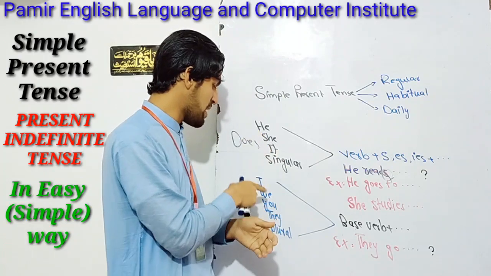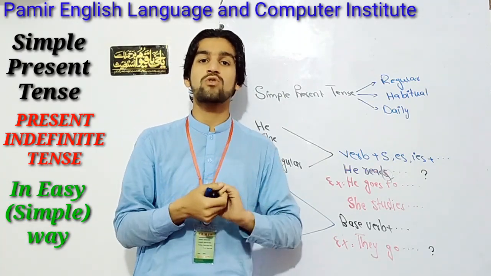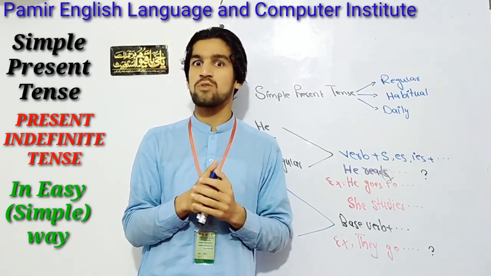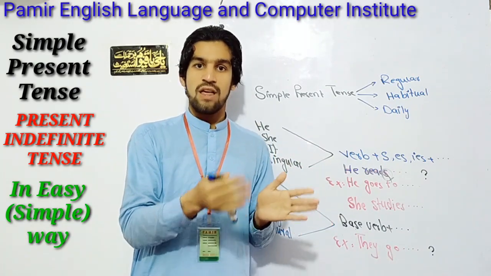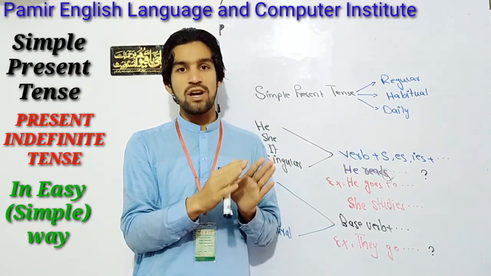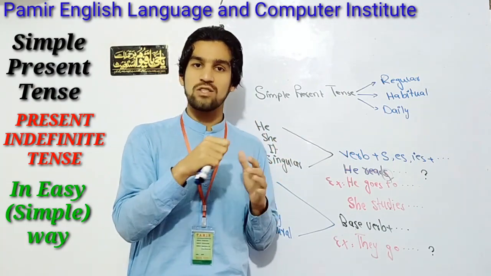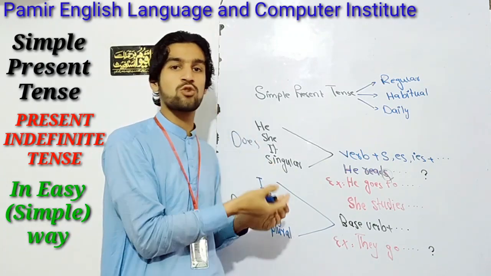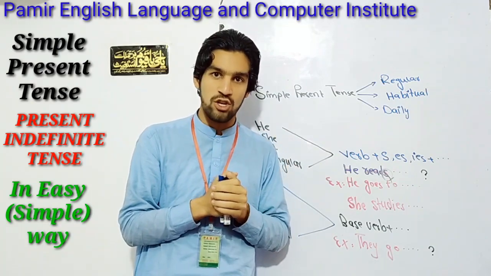And the next, for plural structure, when we want to construct a sentence, remember, only the base form of the verb after the subject should be used. I teach English. You teach English. They teach English. For plural structure, Ali and Ahmad teach English. And if I want to convert it to question form, do should be used at the beginning of the sentence. I mean do should precede the subject, and at the end of the sentence, the sign of interrogation, I mean the question mark.